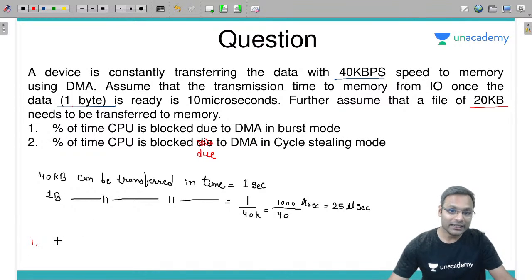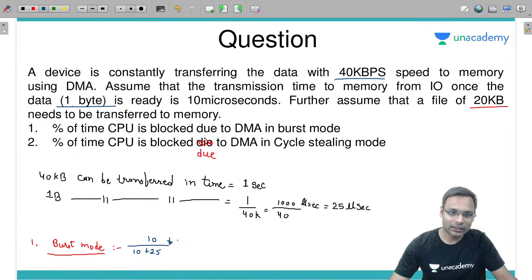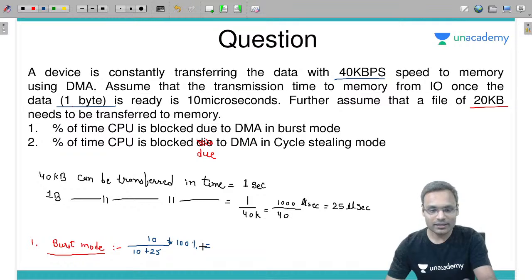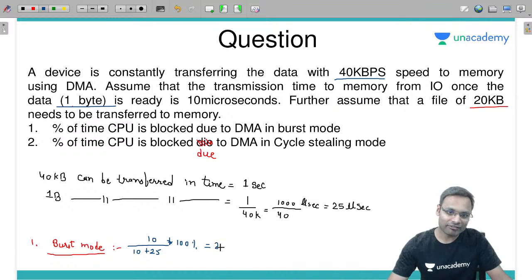So the first thing I am asking: the percentage of time the CPU is blocked in DMA burst mode. That formula will be the same, just remember the formula is different. 10 microseconds for transfer divided by 10 plus 25, into 100%. Can anyone calculate how much it is? 10 divided by 35, you'll have 28.57%.